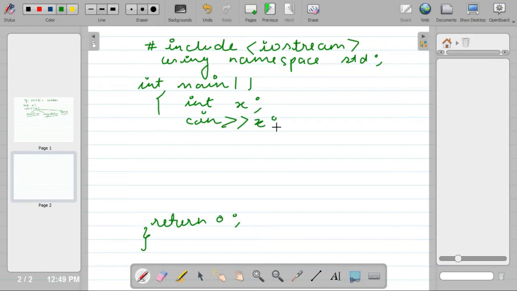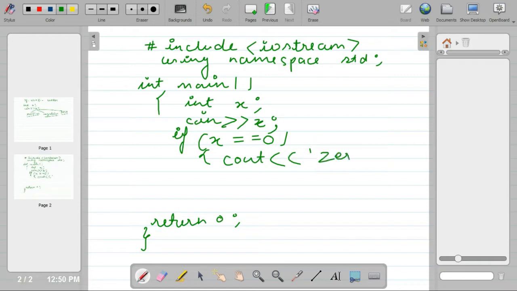Then we can say that if x is equal to 0, so this is our first condition, cout number is 0. If this condition is not true, then instead of writing else, here we can write else if. Else if x is less than 0, then cout negative.